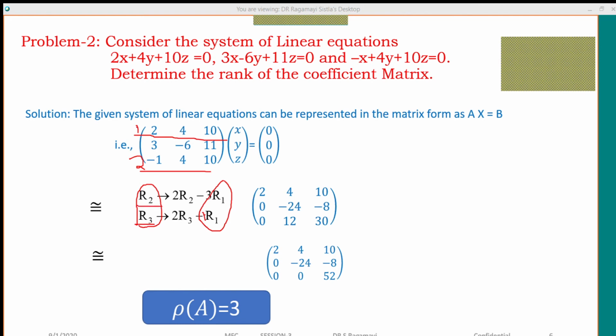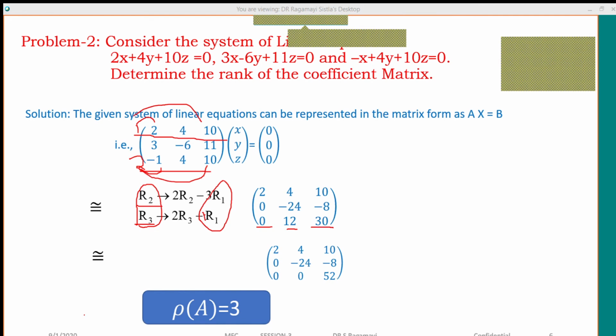Right. Now here, 1 2s are 2. 2 into minus 1 is minus 2. Finally, what happened here? 0. 1 4s are 4. 2 4s are 8. 8 plus 4 is how much? 12. 1 into 10 is 10. 2 into 10 is 20. What is the summation? 10 plus 20 gives you how much? 30. Okay.